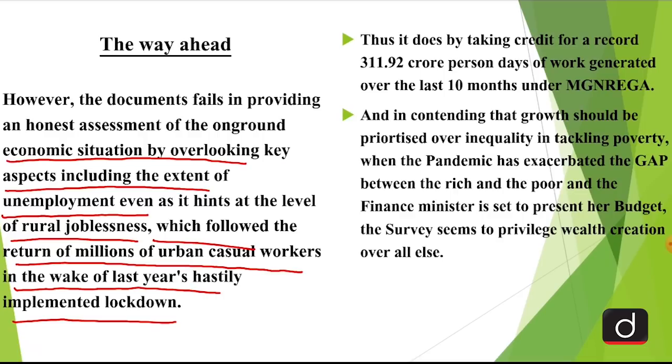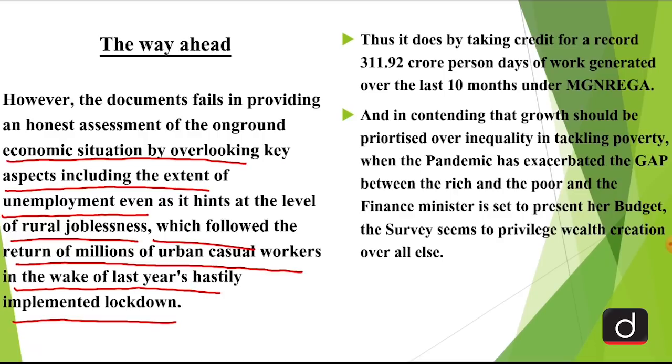If we speak of last year when the budget was presented, there was a very big concern on unemployment. Now, this concern actually got doubled because during the corona pandemic, many workers who used to work in the urban areas came back to the rural areas. So the rural joblessness has increased big time. The economic survey doesn't provide us anything concrete on this particular issue.